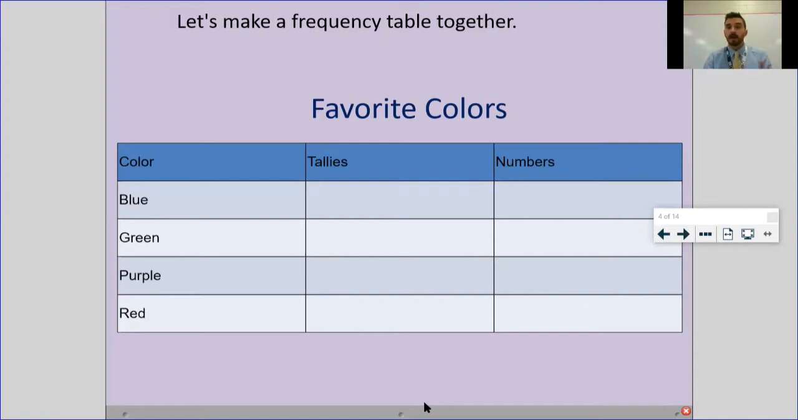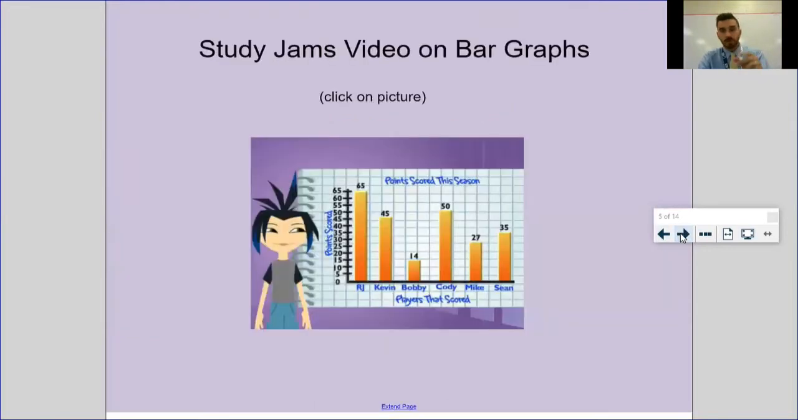I am going to come back to this screen once we make this bar graph, and we'll add some tallies and come up with the data off the top of our head. But I do want to show you that this video is linked in your announcement, so I'm not going to play it in this video. It's not going to tell you much differently than what I'm going to tell you, but it's a great video if you want an extra resource or a little bit of extra practice with bar graphs. That is linked in your announcement, I believe, at the very bottom.